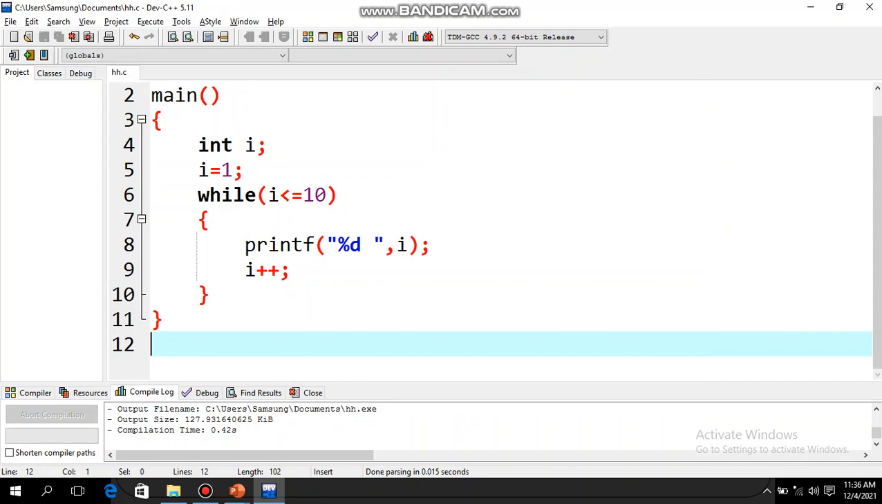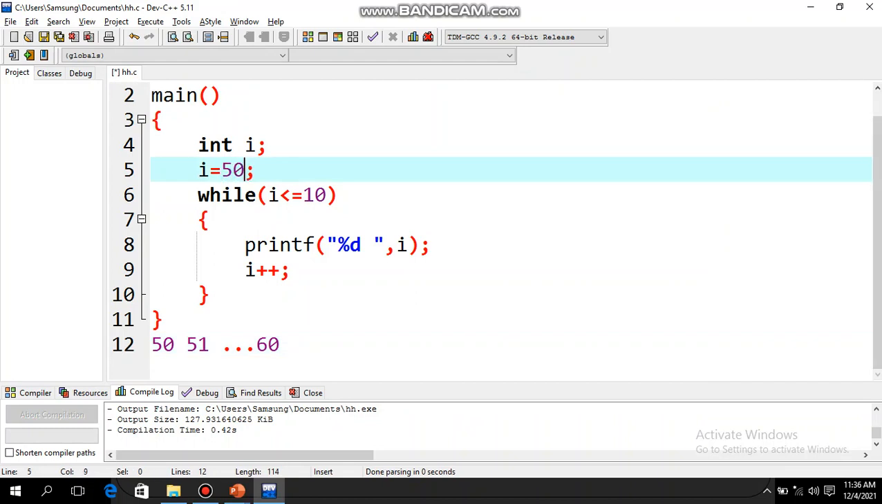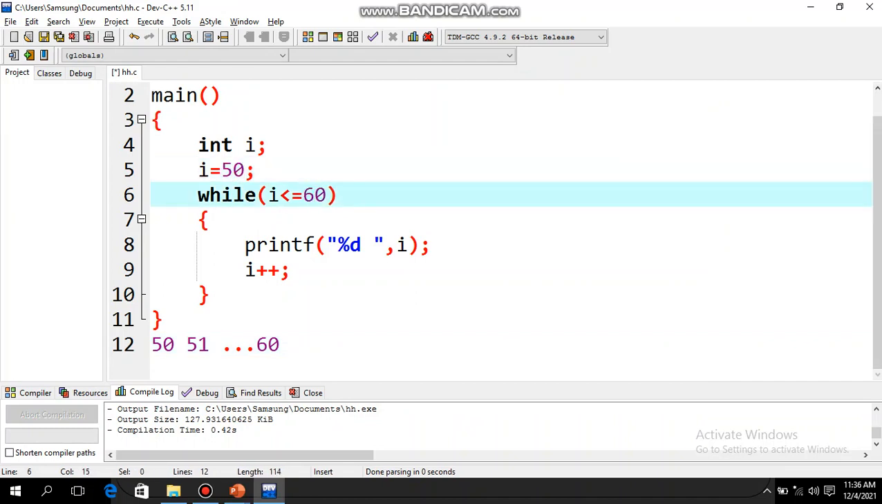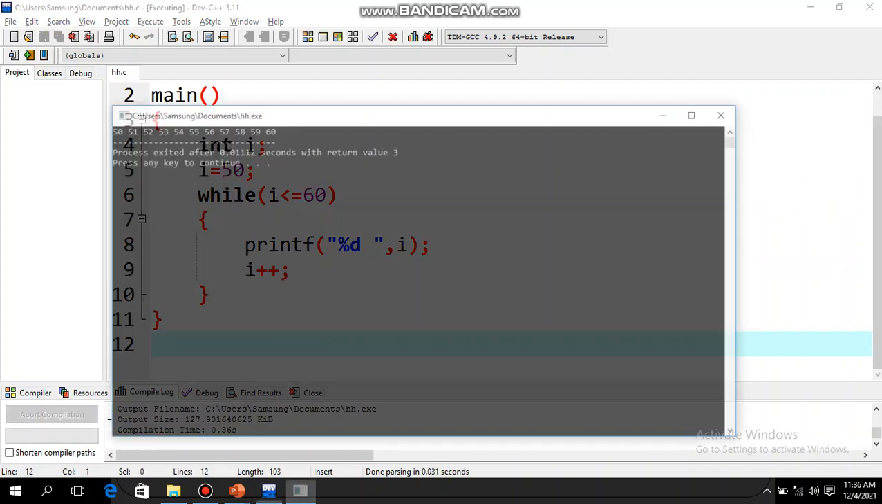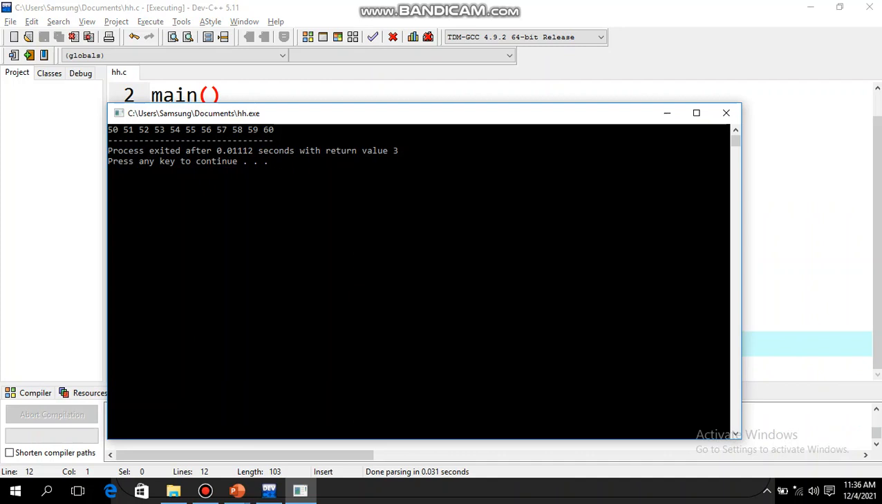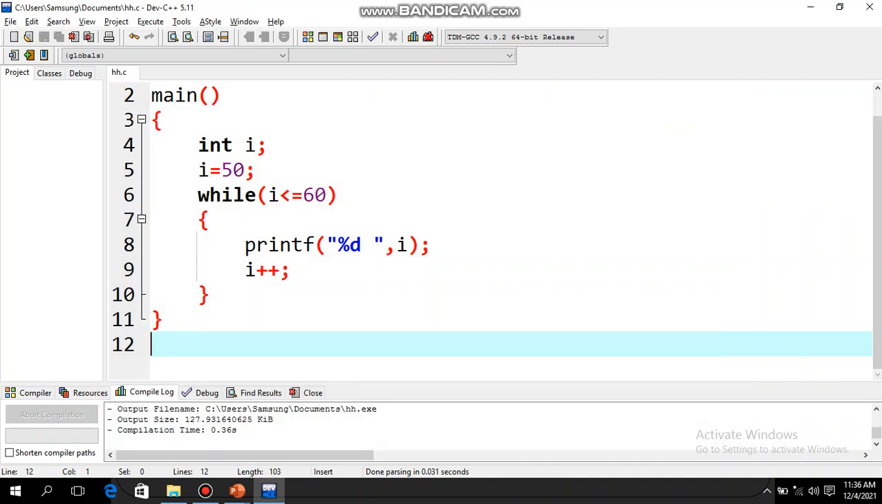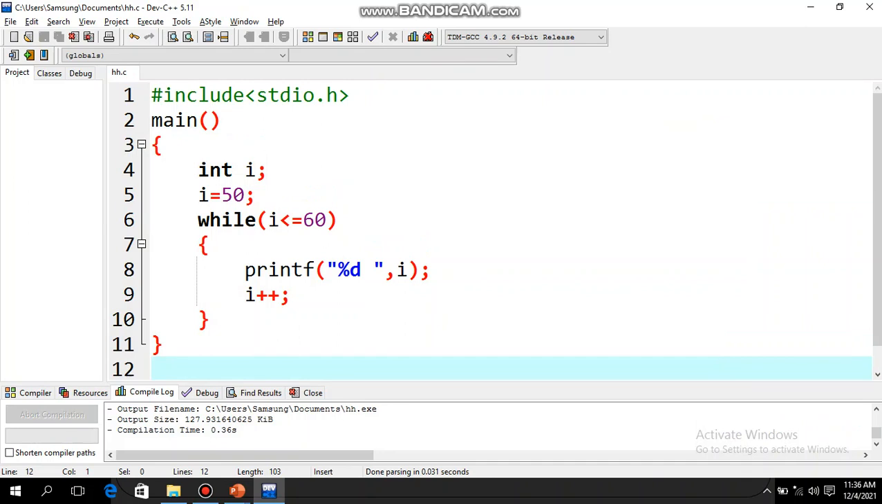Similarly, if it asks to display the numbers from, suppose, 50 to 60, so 50, 51, like that till 60 should be displayed, then what modifications will you make in this program? So I will start from 50 and it will end at 60. It's so simple. Just change this, save it and run it. Now see, the numbers from 50 to 60 have been displayed. So now hopefully you will be able to display any numbers from one point to another point using while loop.